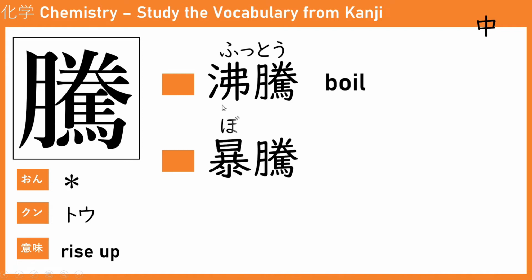The second one is boto. The first kanji, bo, means chaos, like going wild, bewildered. So it becomes jumps, the price jumps. Usually people in economics use this word. Kakaku ga boto, the price jumps.